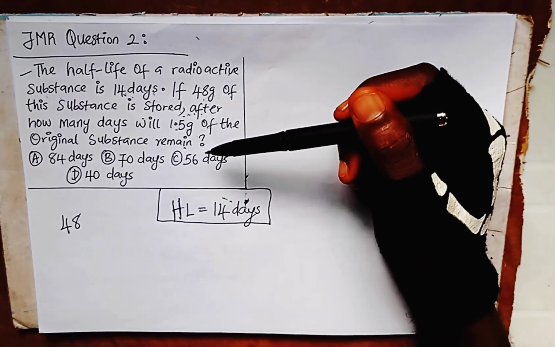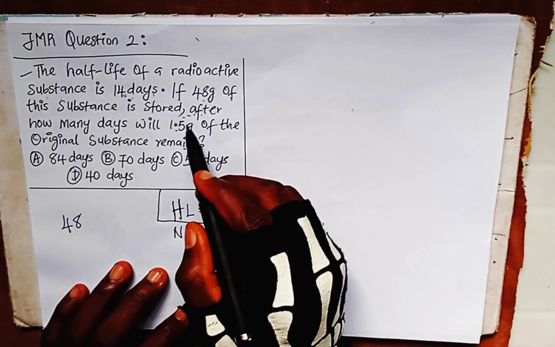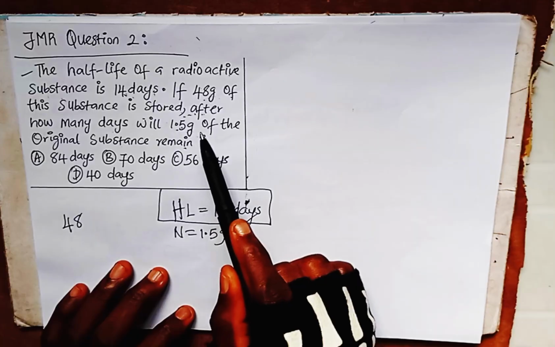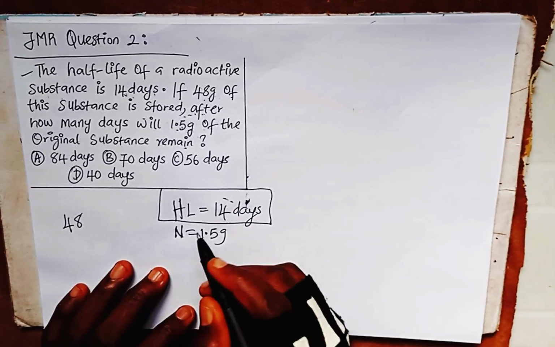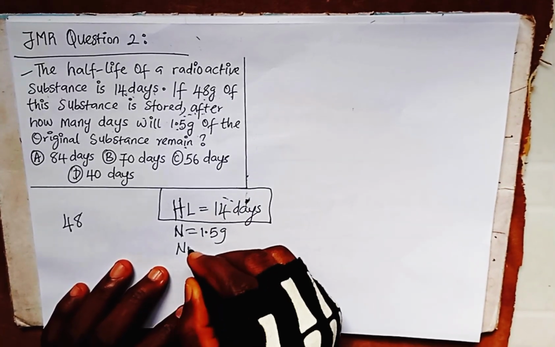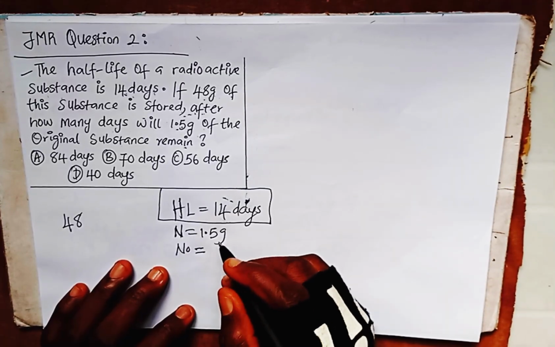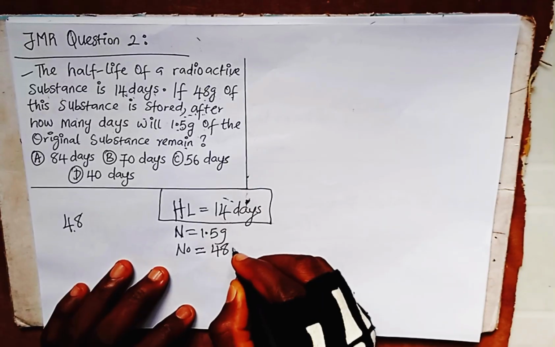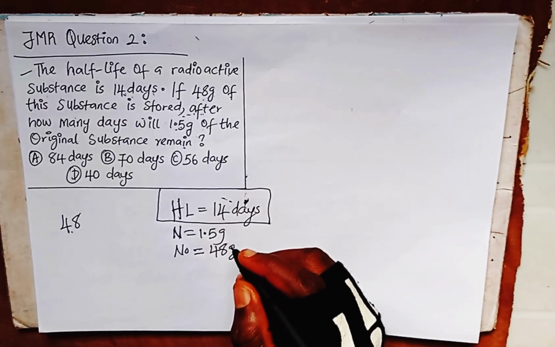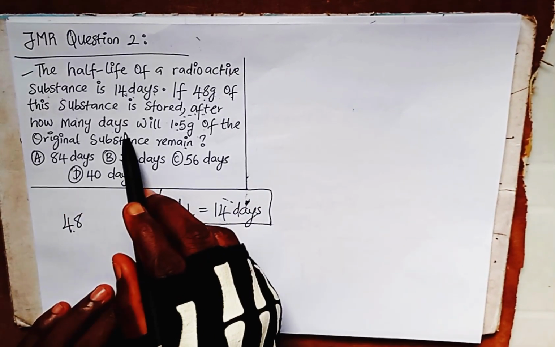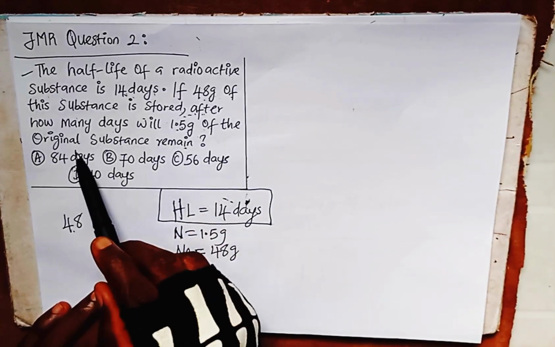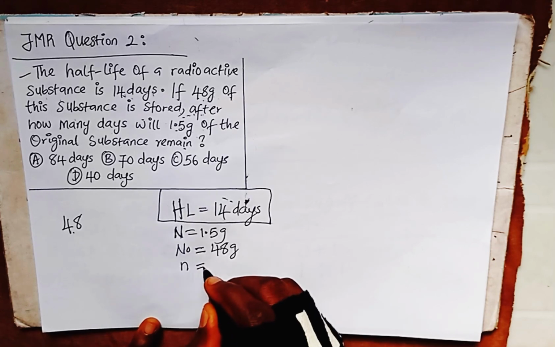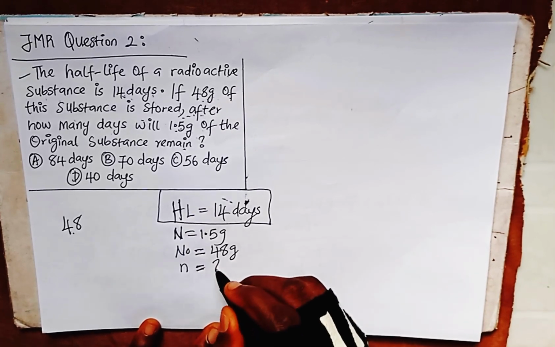Okay, this is what is going to happen. What they give us is N equal to 1.5. N is the quantity left, the remaining quantity. Then N0, which is the original quantity, is equal to 48. If 48 grams of the substance is stored, that's the original quantity. And the question asks us, after how many days, so the time is what we are looking for.